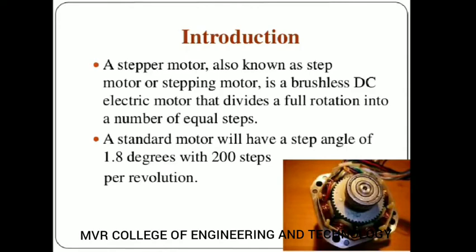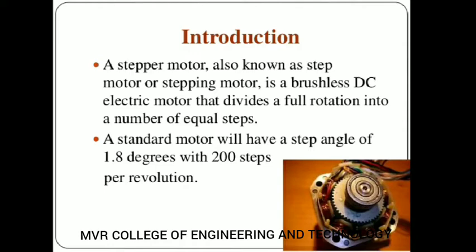I mean to say, for example, if you take a CD drive, for opening it will take one rotation, and for closing it will take one rotation. And if you take cranes, for lifting one rotation, and up for one rotation, down for one rotation, like that there will be a number of steps for this motor.